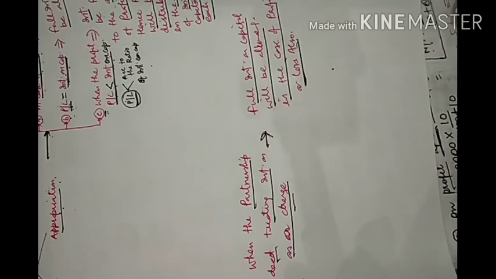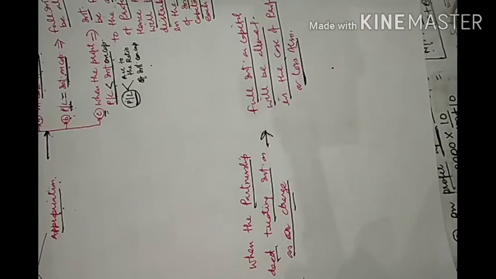Your HW is from practical question number 33 to 39. This is HW for you, and you have to do all these questions as SW. If you have problems in these practical questions, you can ask me.